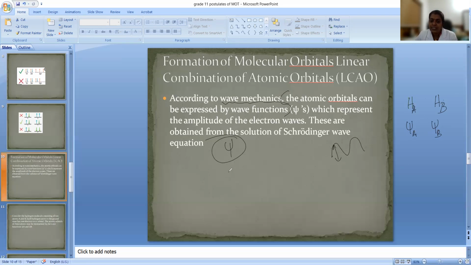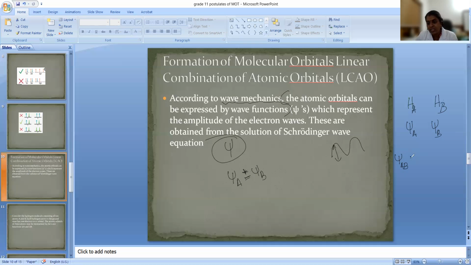Now psi A and psi B may combine in two different ways: either they can add or they can subtract. When they add or subtract, they form the molecular orbital, and psi AB represents the molecular orbital.